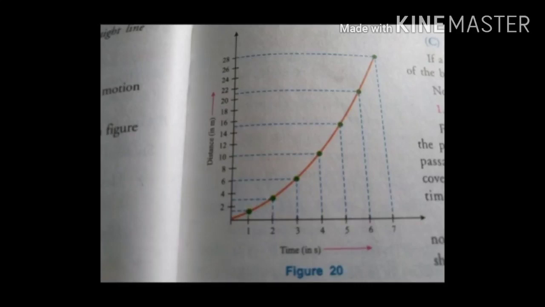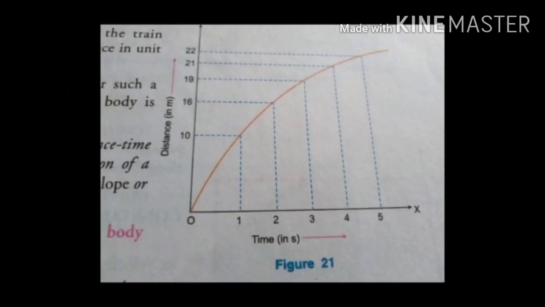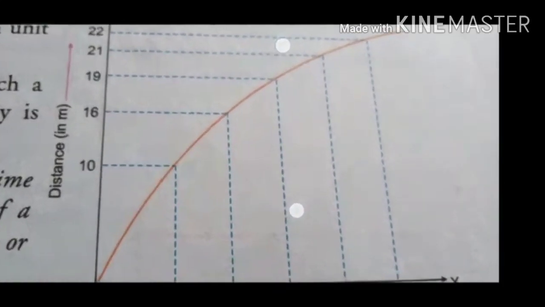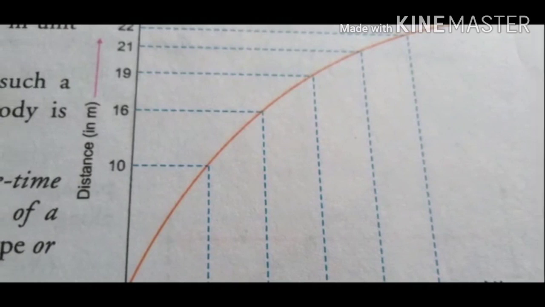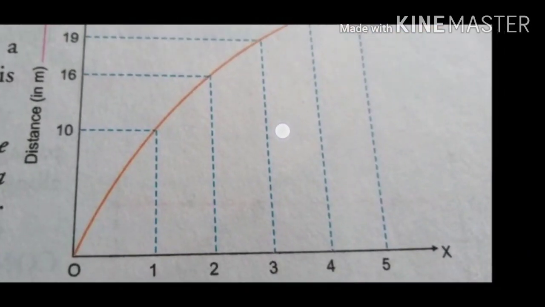Number 2, when the speed of the body decreases with the passage of time. For example, when a train approaches the platform, its speed decreases with the passage of time. That is, the train covers less and less distance in unit time. Conclusion: the distance time graph for the decreasing non-uniform motion of a body is a curve having decreasing slope. So the conclusion is that the speed of the body decreases with the passage of time. Now next one,